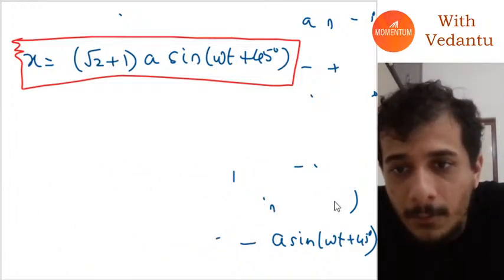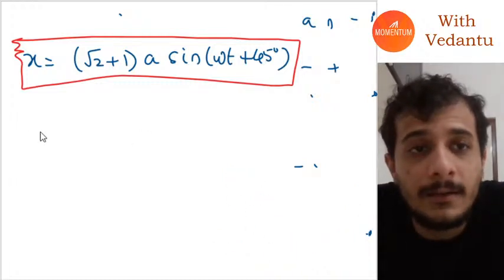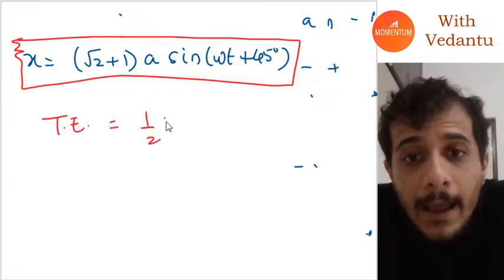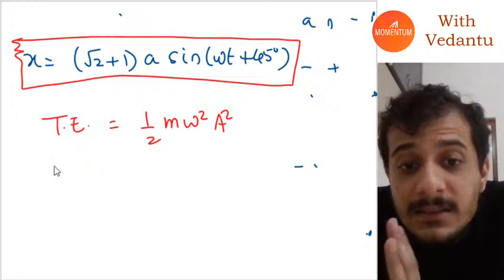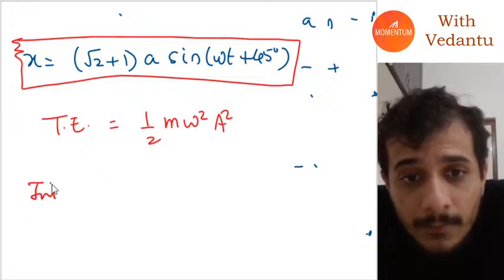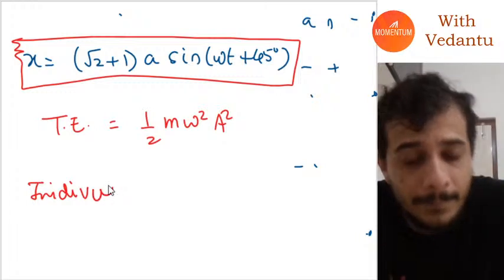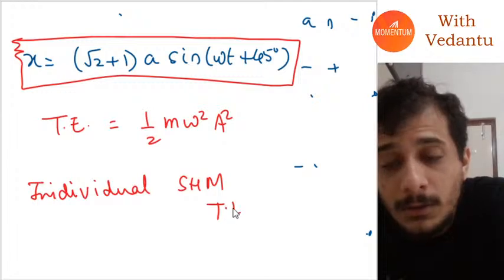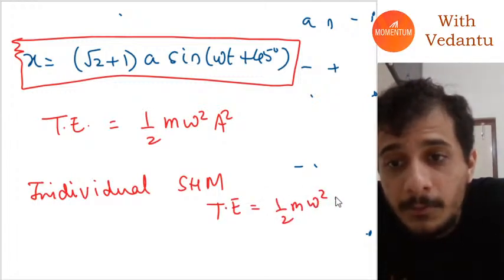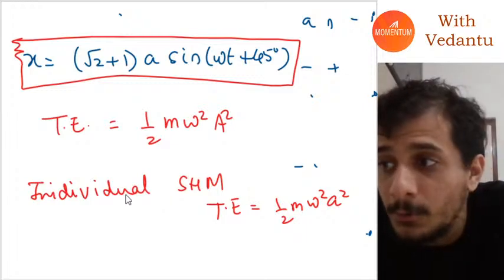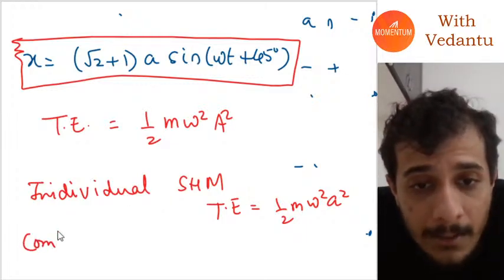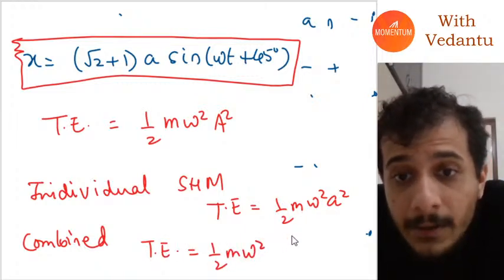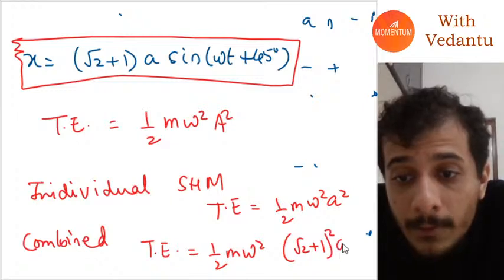The total energy is equal to half m omega square a square, which in this case, for the individual SHMs, will be half into m into omega square into a square, because for the individual SHMs the amplitude was a, and for the combined motion, the total energy will be equal to half m omega square into root 2 plus 1 the whole square into a square.